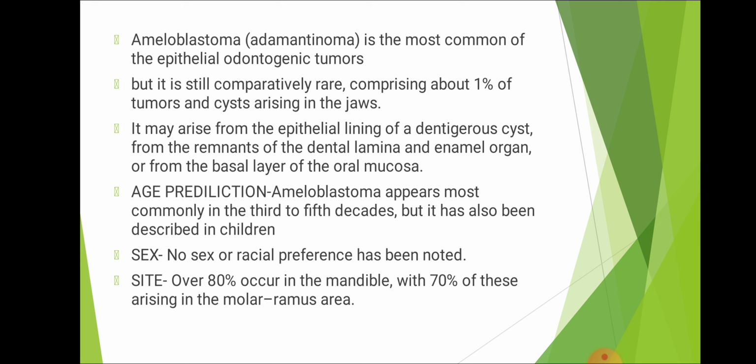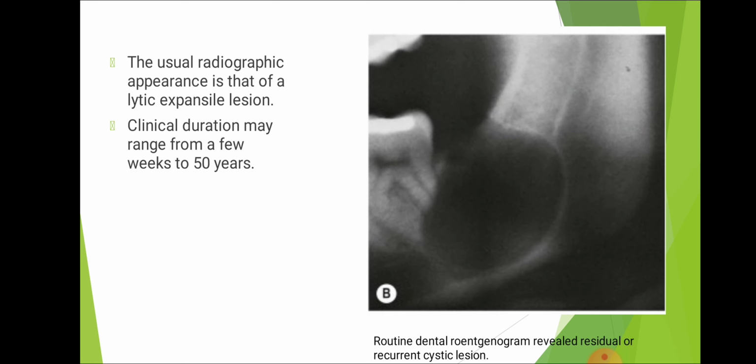Age: ameloblastoma appears most commonly in the 3rd to 5th decades, but it has also been described in children. There is no sex or racial preference. Site: over 80% occurs in the mandible, with 70% of these arising in the molar ramus area. The usual radiographic appearance is that of a lytic expansile lesion. Clinical duration may range from a few weeks to 50 years.